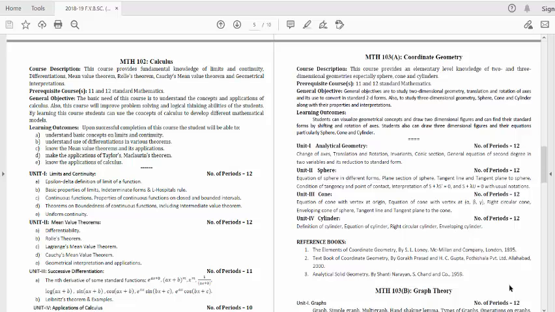The learning outcome is that students can understand basic concepts of limit and continuity, use of differentiation in various theorems, and the mean value theorems and their application. Students can apply Taylor's and Maclaurin's theorems and will know applications of calculus in various fields, like finding the maximum or minimum value of some function.